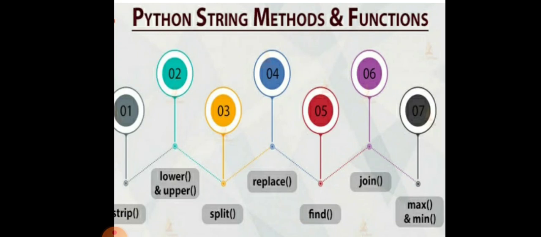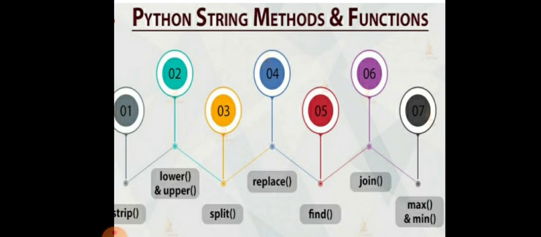Then we have isdigit, which returns true if the string contains only digits. Lower converts all the uppercase letters of the string to lowercase. Similarly upper, vice versa, converts lowercase letters in the string to uppercase.